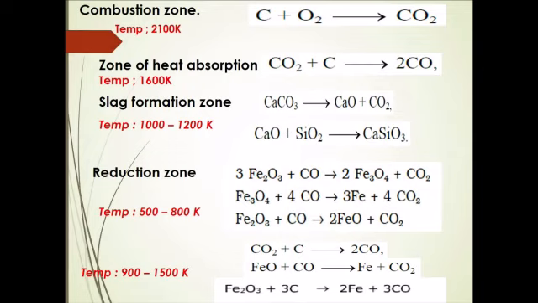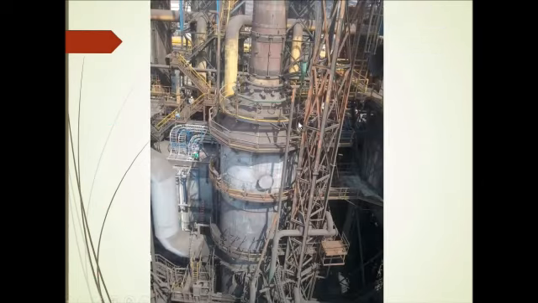You have to remember the equation, the balanced equation, as well as the temperature here. This temperature is again an approximation and not the exact temperature. In different textbooks and different material, you will find the approximate temperature, not with much great difference. Approximate temperature is being given over here. This is how the extraction of iron is done, which you can see in this picture.